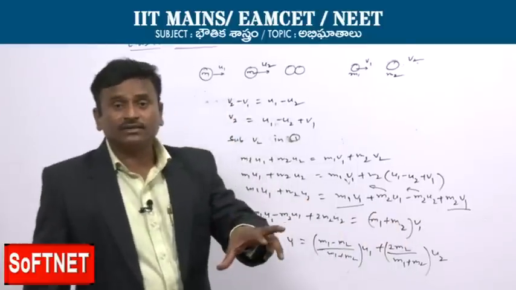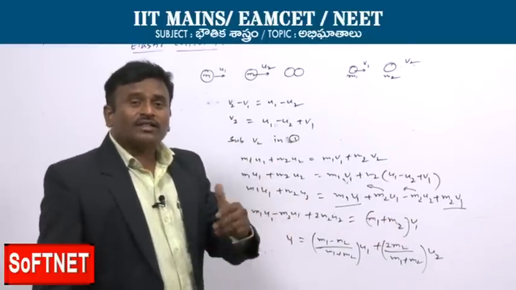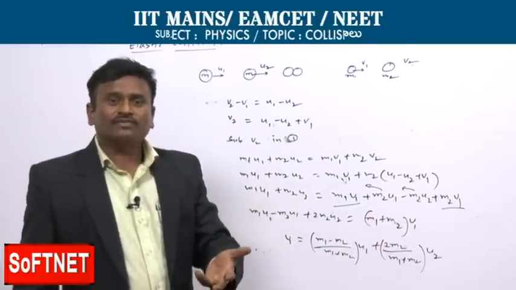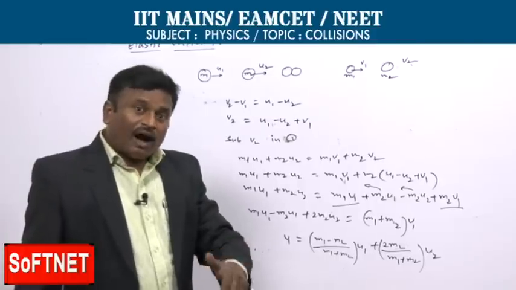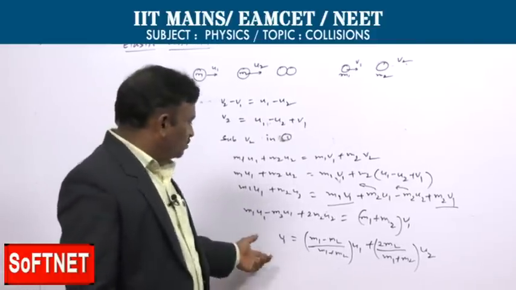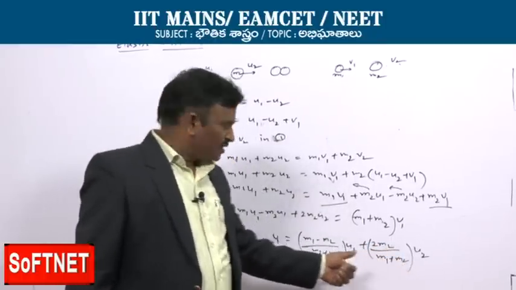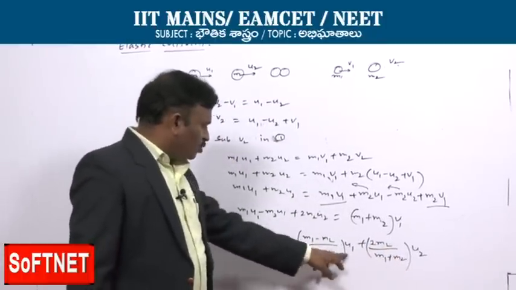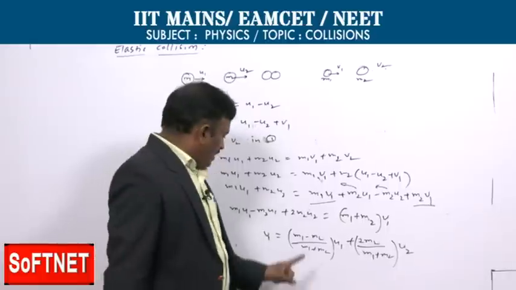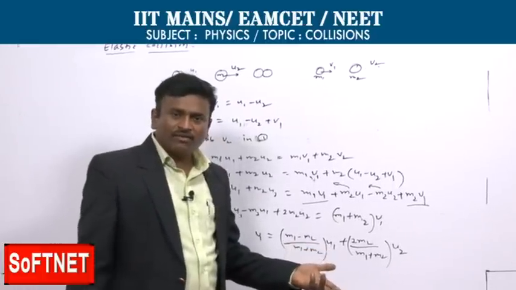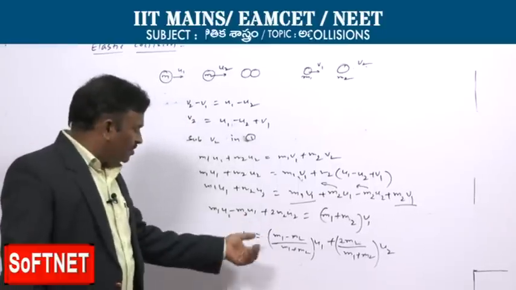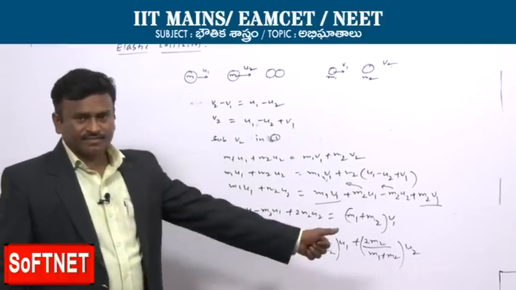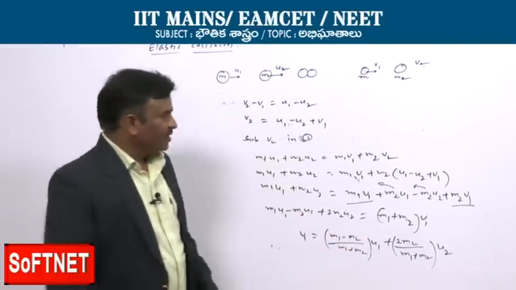In the numerical also, before collision the velocities and masses of the two bodies will be given to you. Then after the collision, we are supposed to find the velocities. Here u1 and u2 are the initial velocities, and m1 and m2 are the masses we know before collision. After collision, how much velocity they possess, that we obtain here.